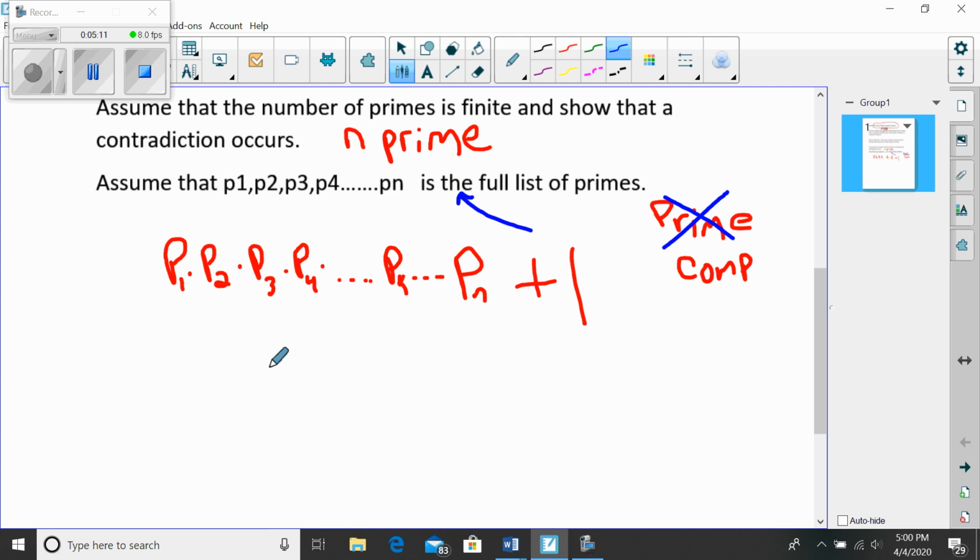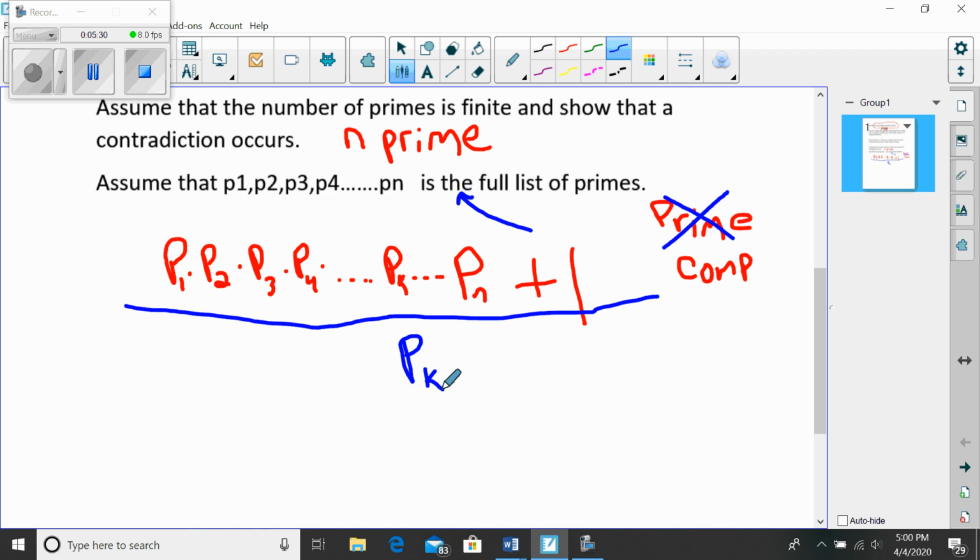I don't know which prime it is, but I'll call the prime that does divide it P sub k, because some arbitrary prime in that list had to divide this number.